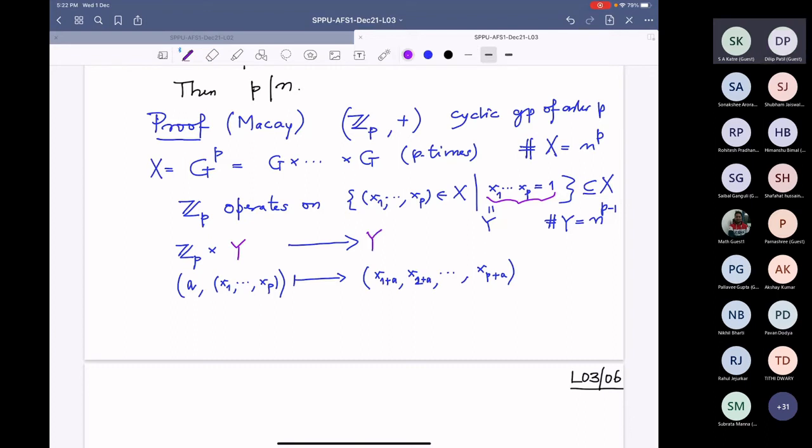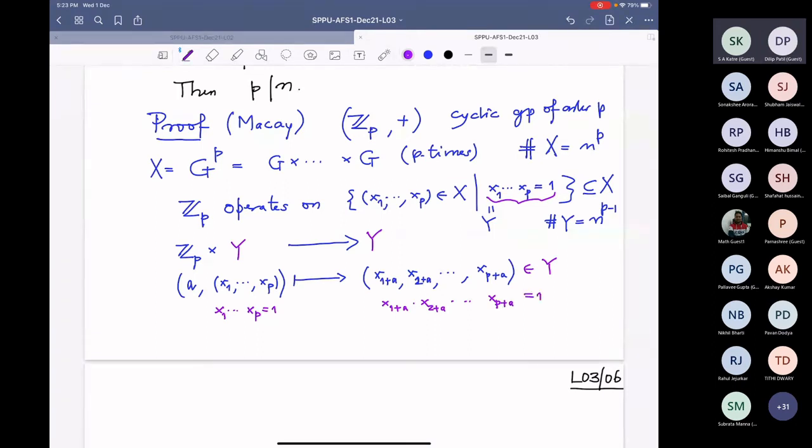Same. Now the trouble is we have to check that this is again an element in Y. That means if the product x1 to xp is 1, then the product of x1 plus A, etc., is also 1.